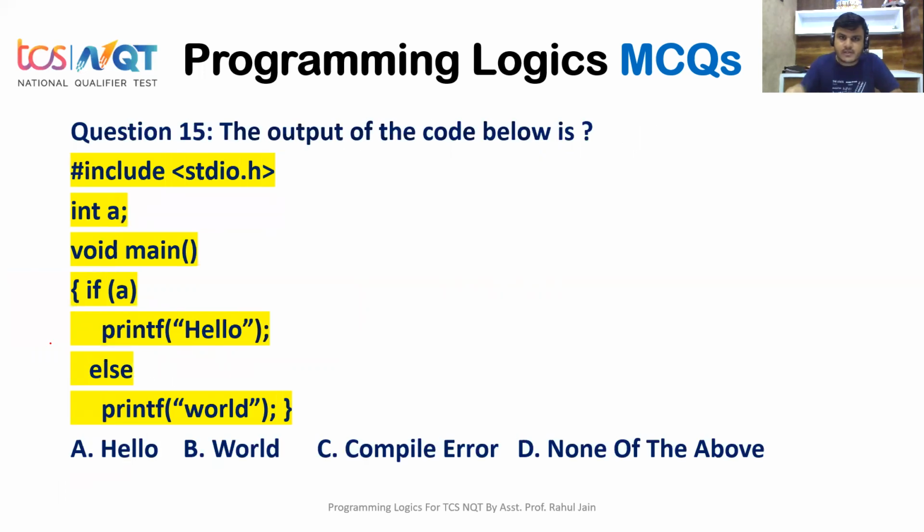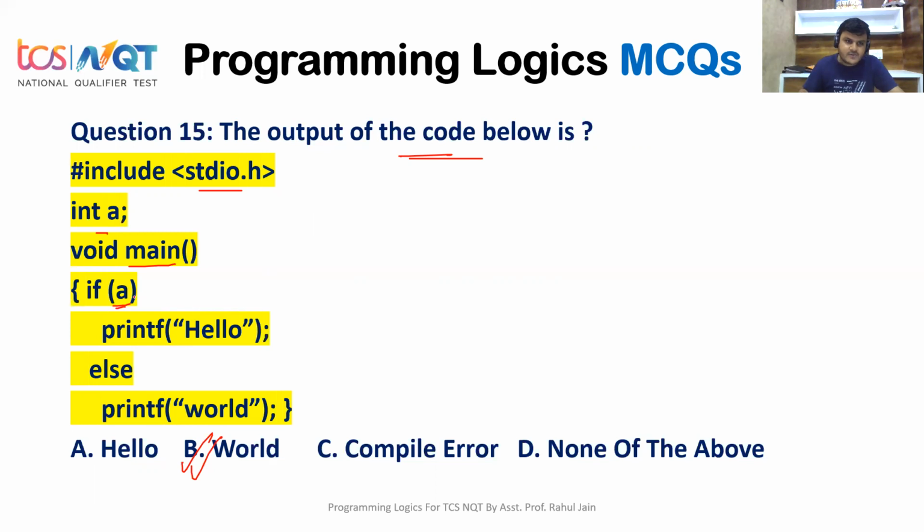Let's see the next question. The question here is: the output of the code below is? Very important question. A basic concept of C programming is used here. #include <stdio.h>, int a, void main, if a, print hello, else print world. What would be the correct answer, guys? The correct answer would be option B, world.